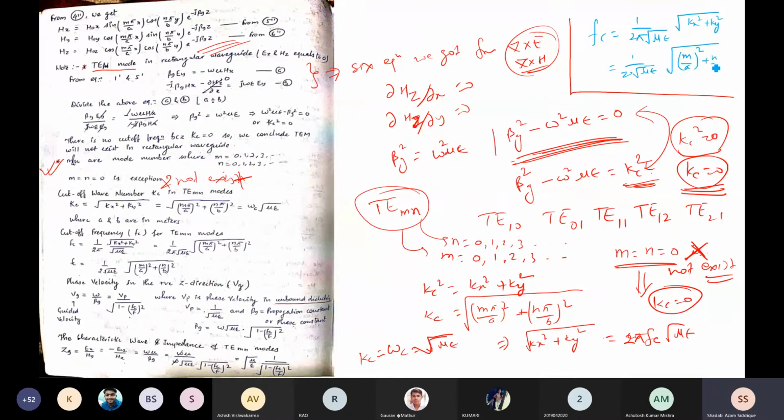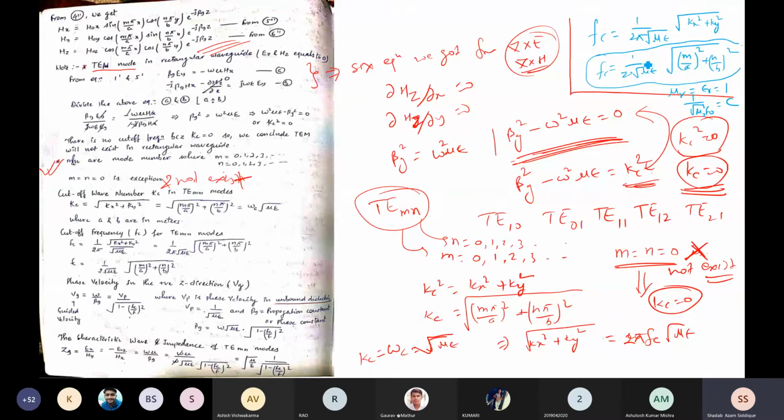So m by a whole square plus n by b whole square. That is nothing but the cutoff frequency: 1 by 2 root under mu epsilon, times the square root of m by a whole square plus n by b whole square. If mu r and epsilon r are equal to 1, for vacuum or air, then this becomes 1 by square root of mu naught into epsilon naught, which can be written as c.